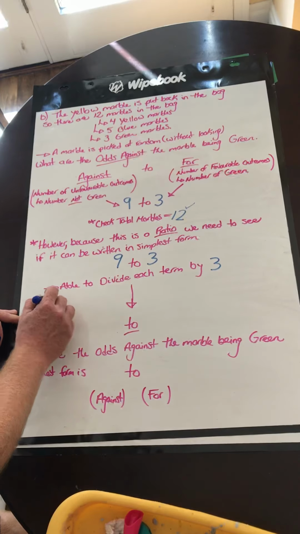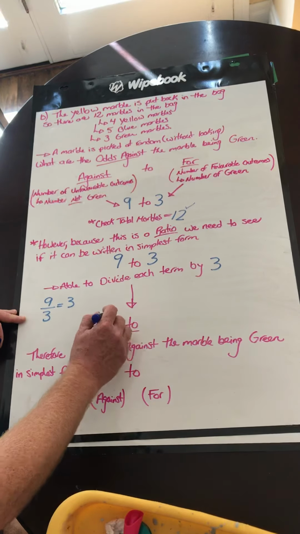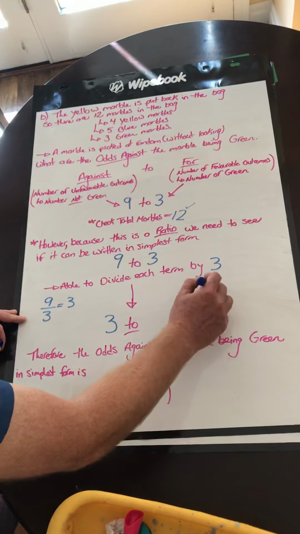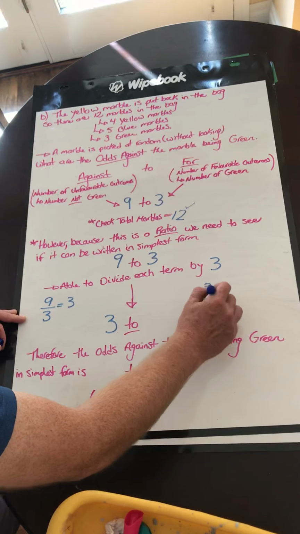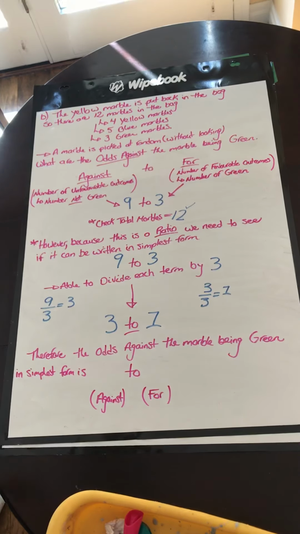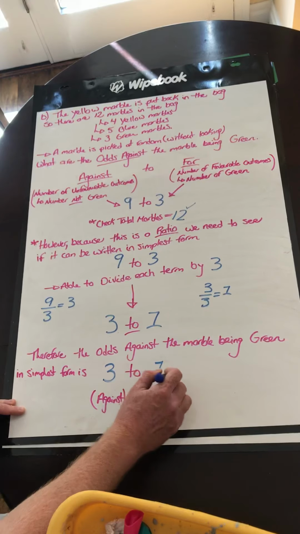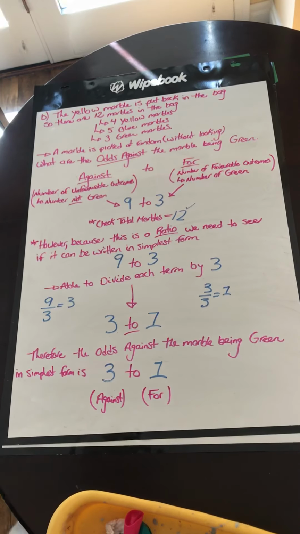If we divide 9 by 3, we get 3, and if we divide 3 by 3, we get 1. So we're able to simplify the odds against to 3 to 1. Therefore, the odds against the marble being green in simplest form are 3 to 1. So 3 against to 1 for.